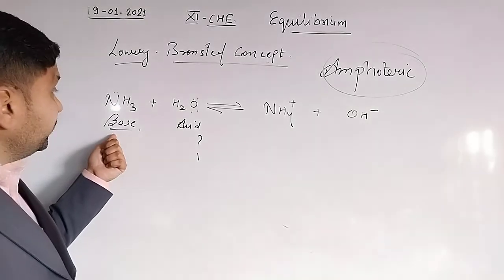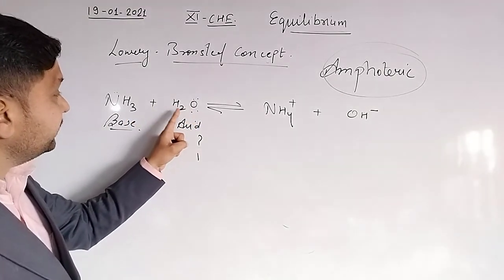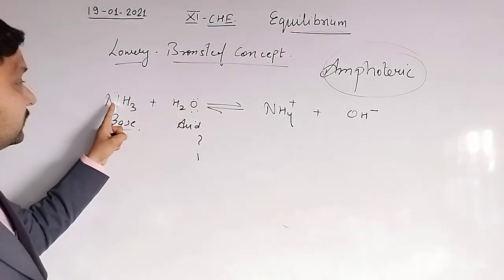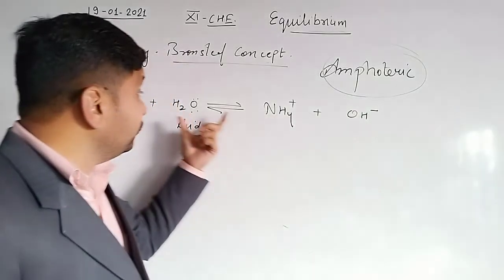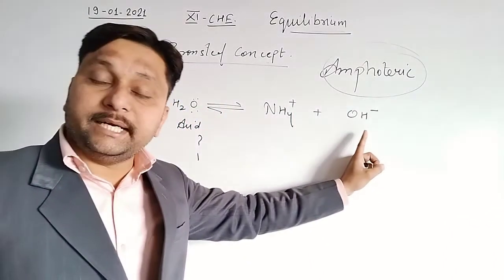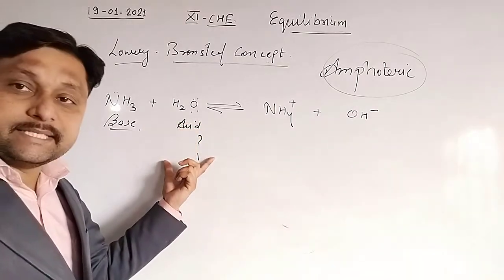See, when ammonia reacts with water, water has a tendency to donate H ion towards the ammonia, and ammonia will convert into ammonium ion, and water will convert into hydroxide ion. Clear? So in this reaction, water behaves as acid.